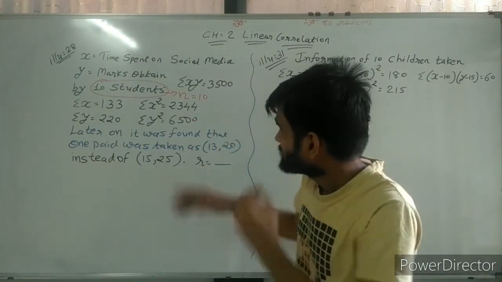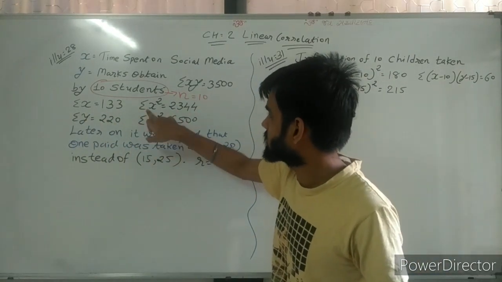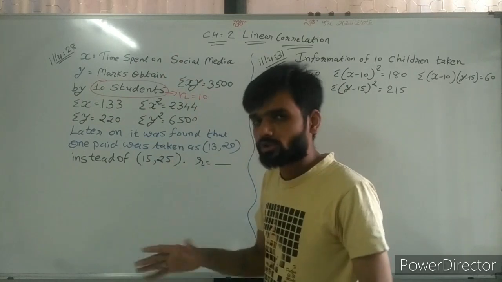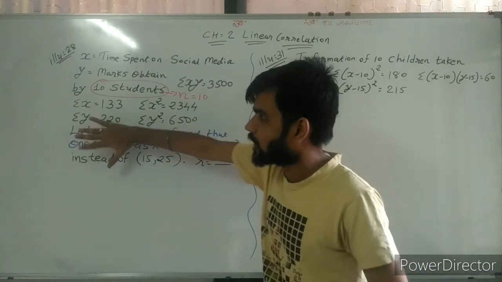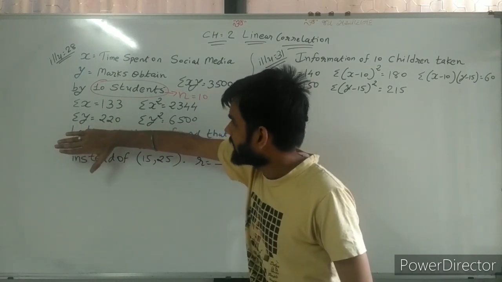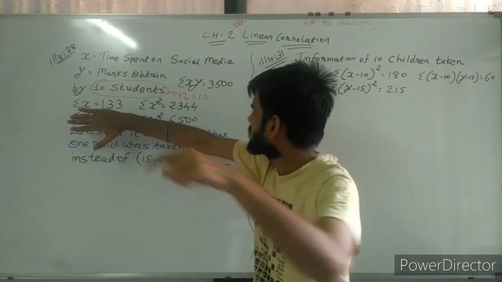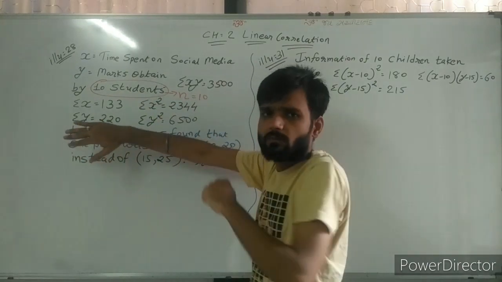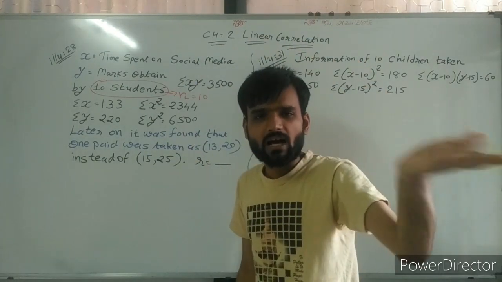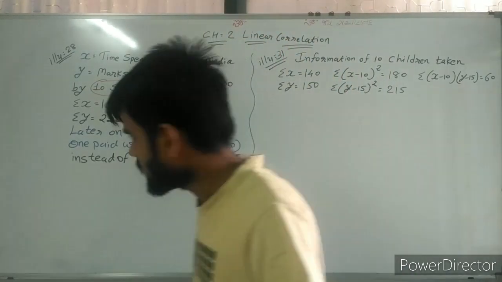Now, sigma xy 3500, sigma x 133, sigma y 220, sigma x square 2344, sigma y square 6500. These are the values given to you. Sir, if we are not reading ahead, then we know all the values. Just put them in and find the value. One formula is there: n sigma xy minus sigma x sigma y, divided by root of n sigma x square minus sigma x whole square, times root of n sigma y square minus sigma y whole square. This formula you can use.